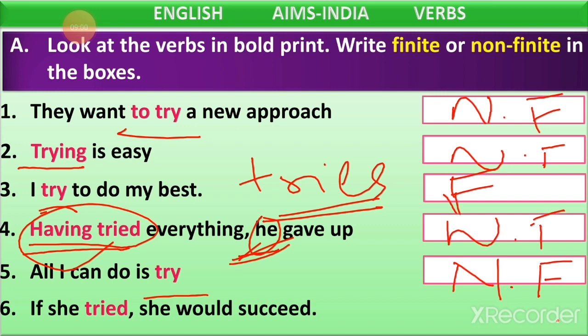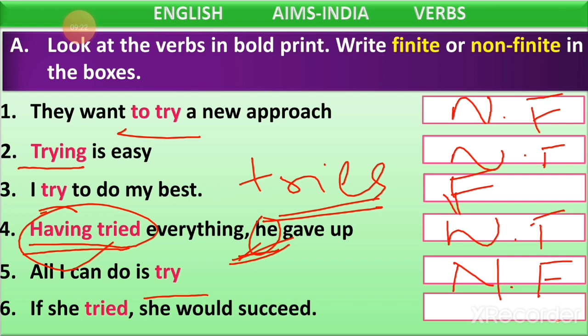Now, let us go to the next sentence. If she tried, she would succeed. Now, we'll just see whether this verb tried is having any change. If she tried, she actually tried.